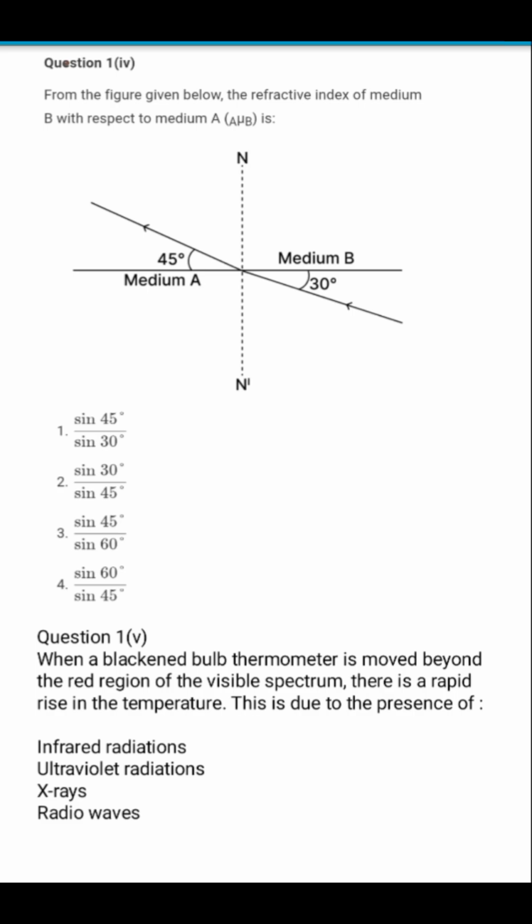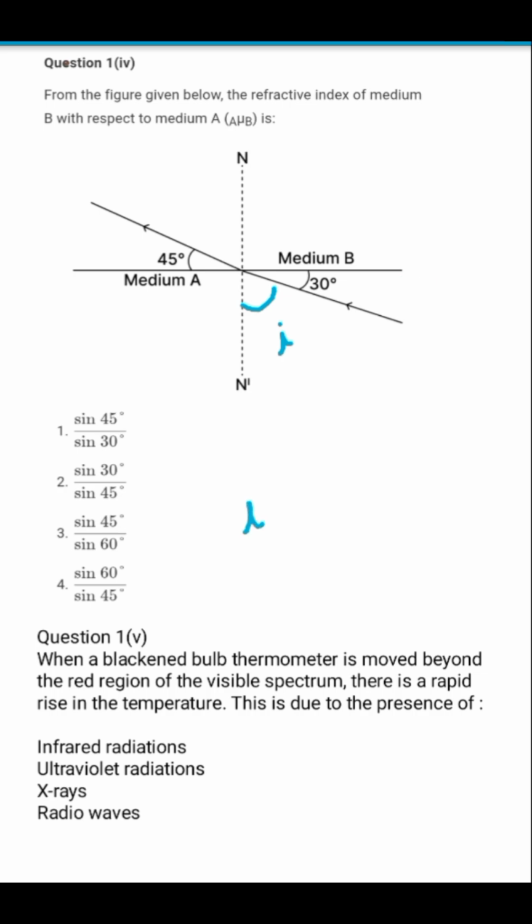From the figure given below, the refractive index of medium B with respect to medium A is. So medium B is this one, the upper one, and medium A is this one. So let's find out the answer. First of all, for medium A, let's find out the angle of incidence. So we know angle of incidence is equal to the angle between the normal and the incident ray. So this one will be my angle of incidence. So many students make mistakes. They directly consider 30 degree as the angle of incidence, but it is not. You have to remember the definition of angle of incidence.